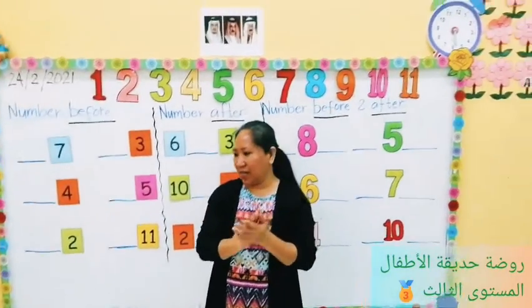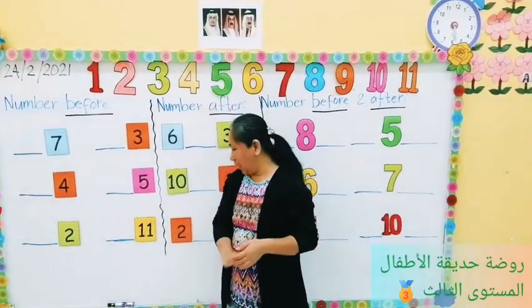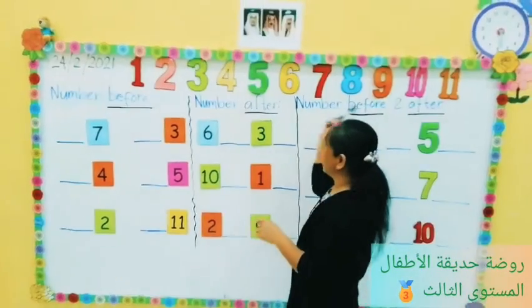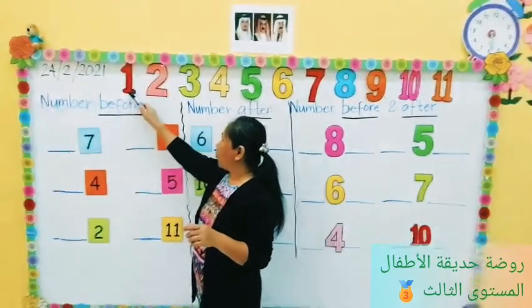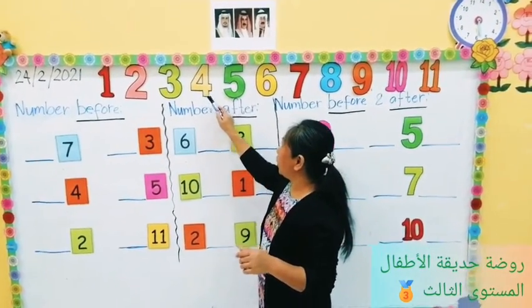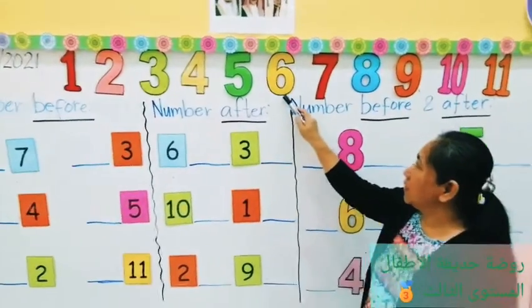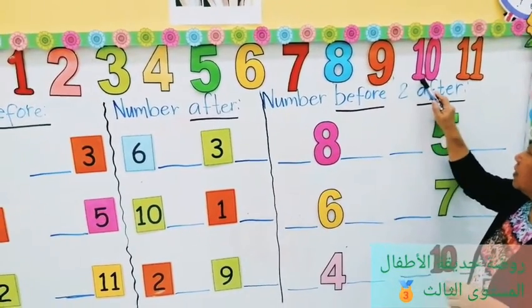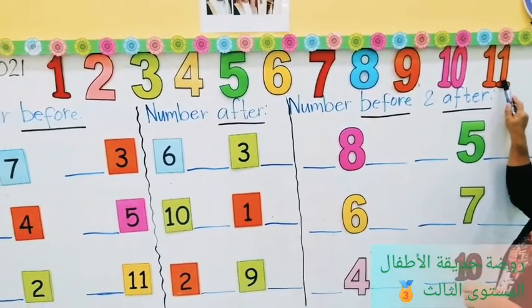Very good. So today, let us see first the number here, okay? First, let us see the numbers. 1, 2, 3, 4, 5, 6, 7, 8, 9, 10, 11.